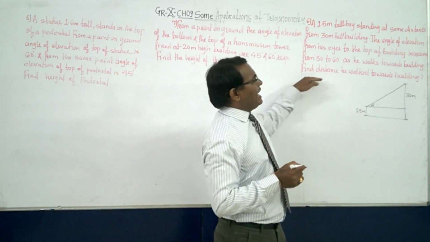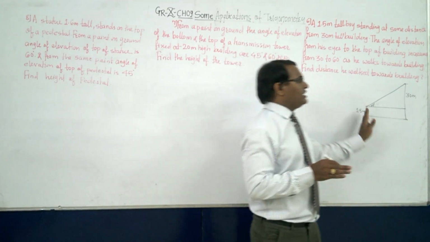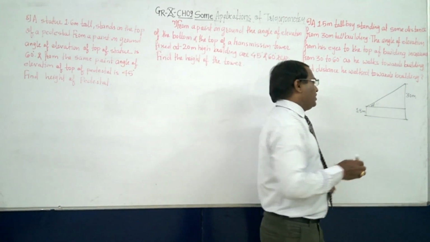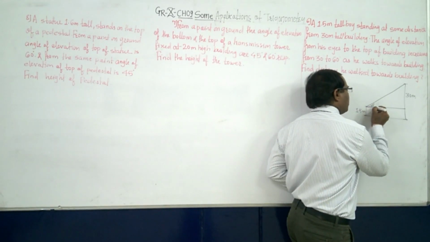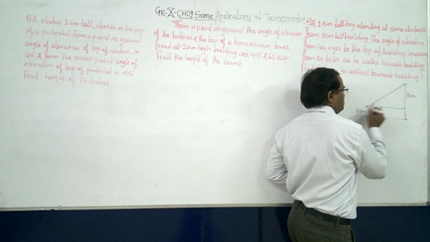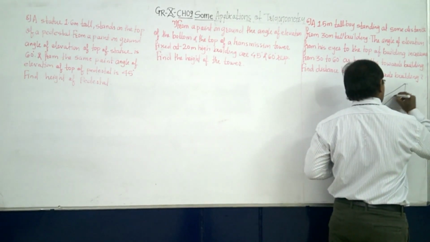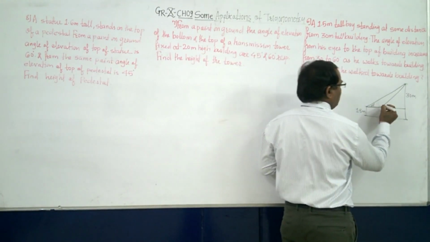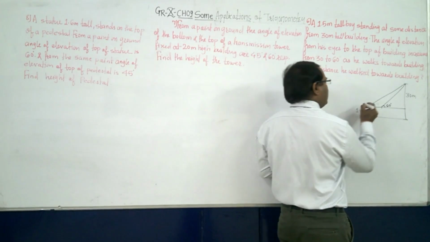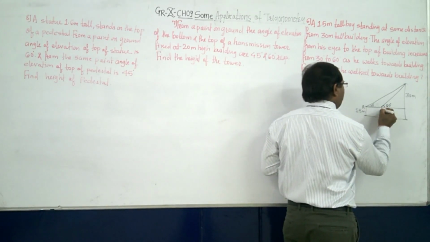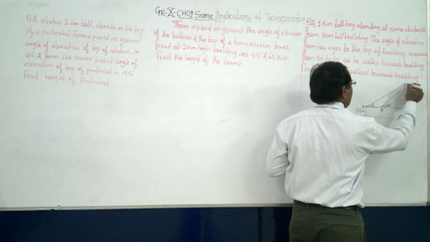Then what happens as he walks towards the building? Now the building is this one. So whenever he will walk, he will walk like this. Suppose he started from here and he came till here. So if again we see the angle of elevation, now here it is 60 degree. Now let it be A, this is B, this is C and this is D.